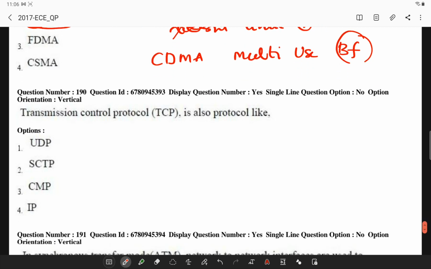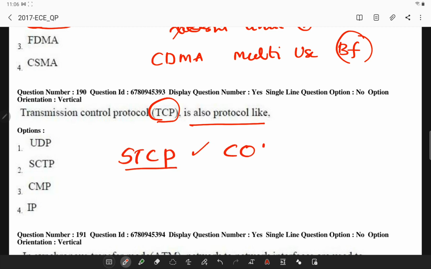Next, transmission control protocol is also a protocol like, if you observe, stream control transmission protocol, SCTP, which is a connection oriented protocol similar to TCP, but it provides message oriented data transfer similar to UDP.